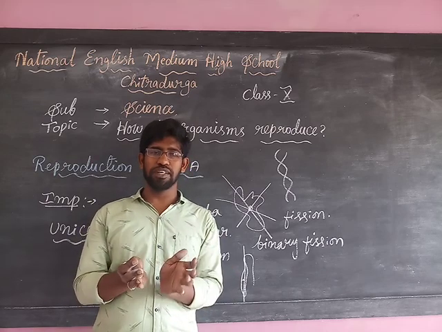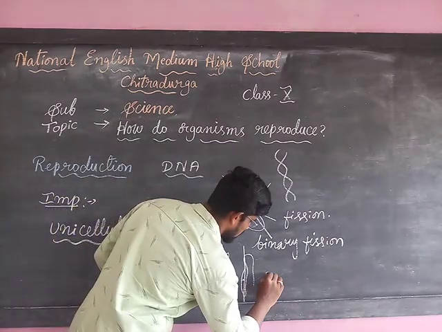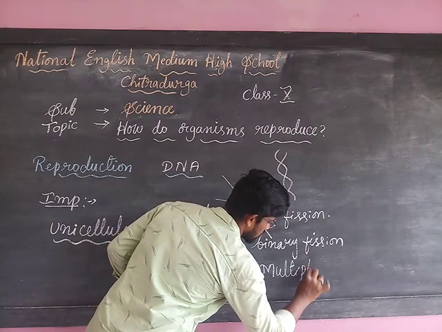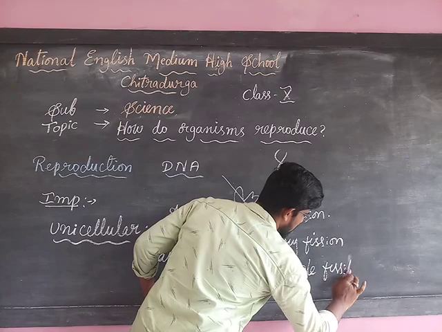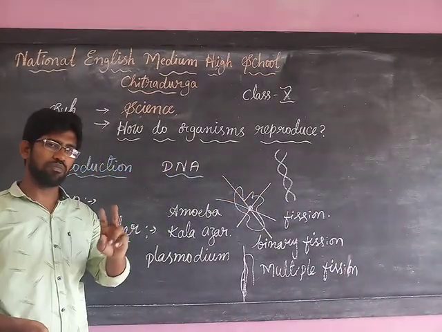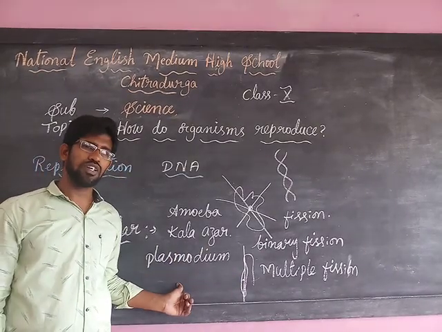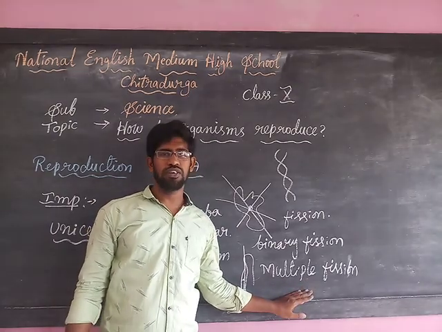Multiple parts are produced during the reproduction, so this type of reproduction is called multiple fission. The name itself indicates it: multiple means more than two parts are produced in the plasmodium.